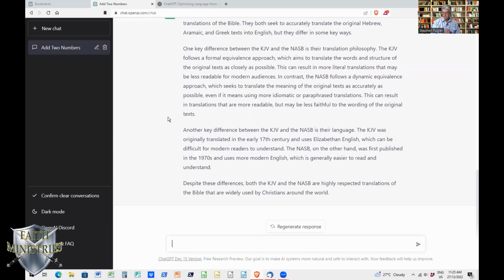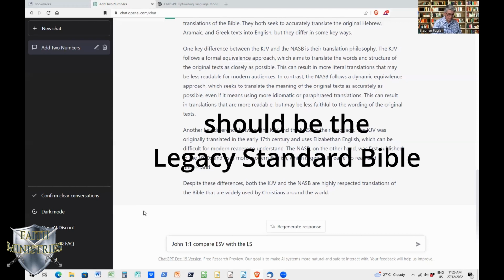Okay. The second thing I want to do is compare two verses. Let's just choose, say, John chapter 1, verse 1. Compare, let's say, the English Standard Version with the Legacy Standard Version.